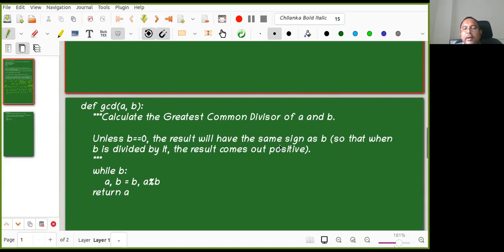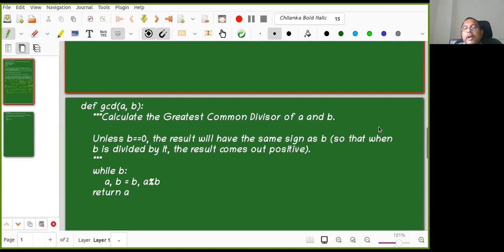In Python, A percent B is actually the remainder. GCD of A comma B equals GCD of B comma R. So I'm repeating: A becomes B and B becomes R, where R is the remainder. Keep on doing that. When B equals 0, I return A as the answer. Done. This is the very simplest algorithm given by Euclid.